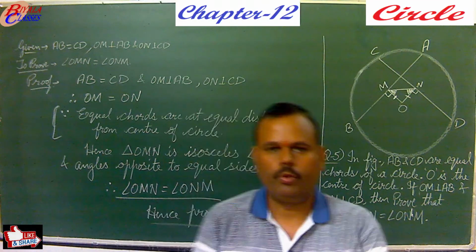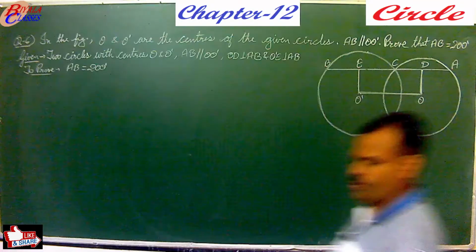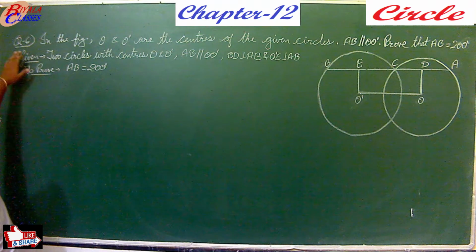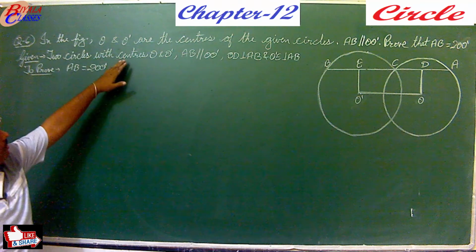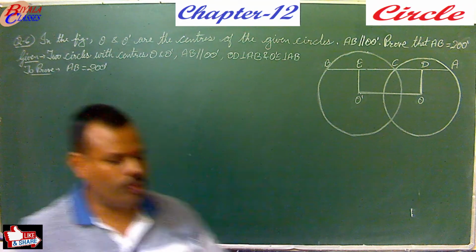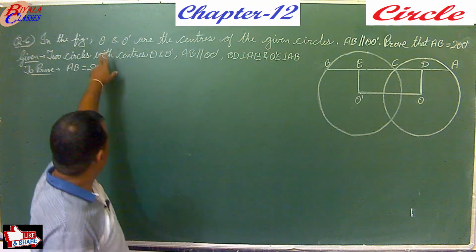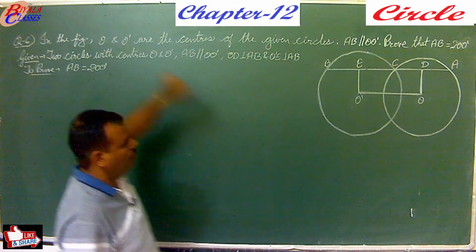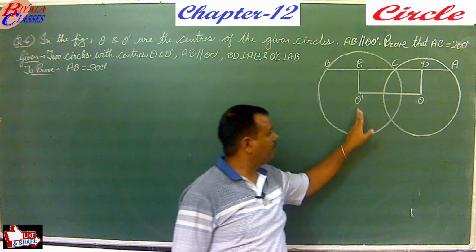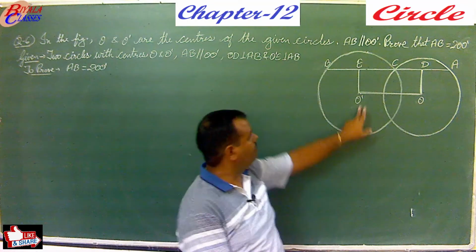Now we will move towards question number 6. So here is question number 6 now. Question number 6 says, in the figure O and O dash are the centers of given circles. So in the figure what is given to us? There are two circles, the first circle, say the center is O, the second circle the center is O dash.